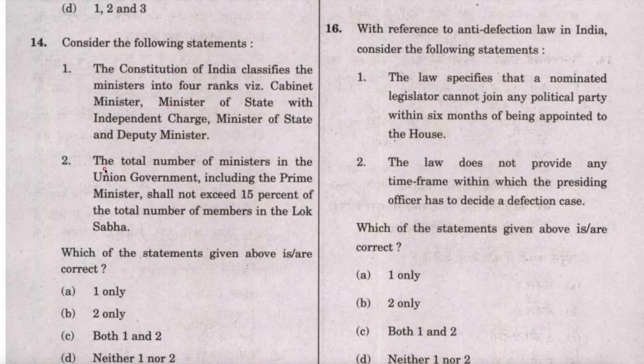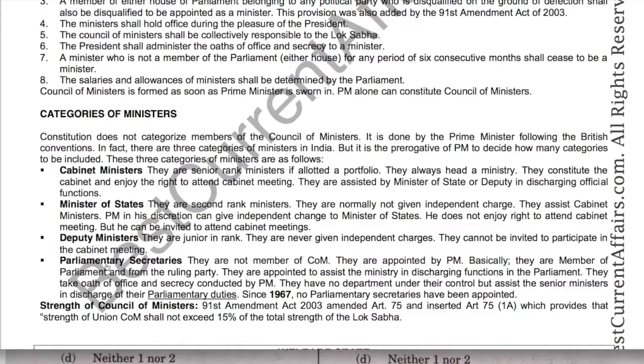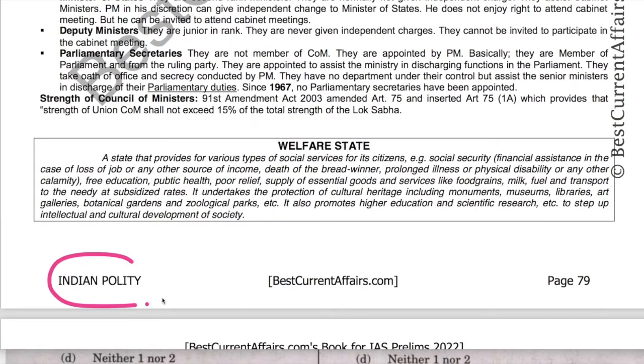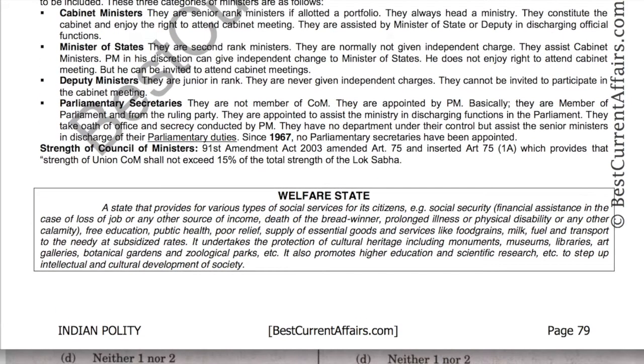Now take the second statement. The total number of ministers in the Union government including the Prime Minister shall not exceed 15% of the total number of members in the Lok Sabha. This statement is correct. On the same page, Indian Polity, page number 79, here it is mentioned, strength of the Council of Ministers. The 91st Amendment 2003 amended Article 75 and inserted Article 75 1A, which provides that strength of the Union Council of Ministers shall not exceed 15% of the total strength of Lok Sabha.